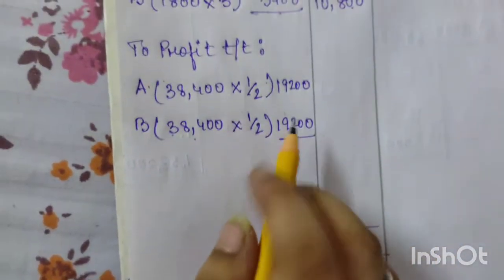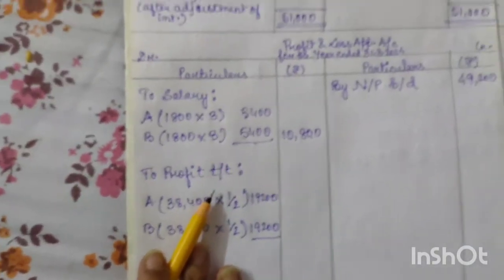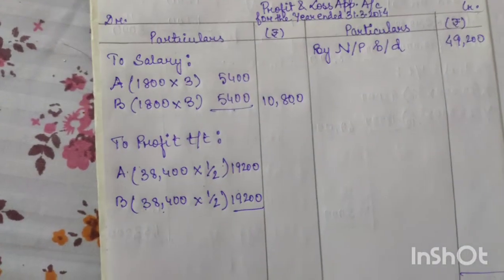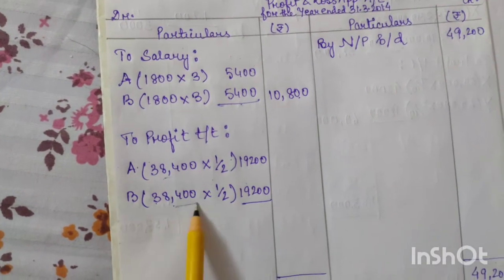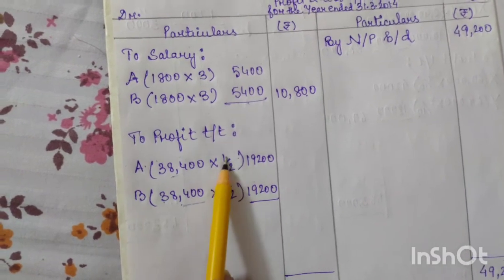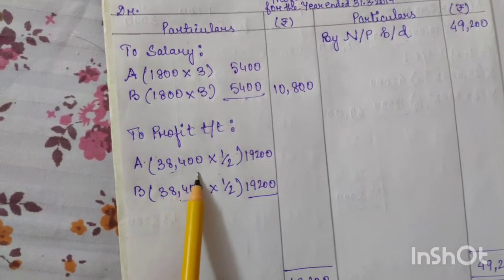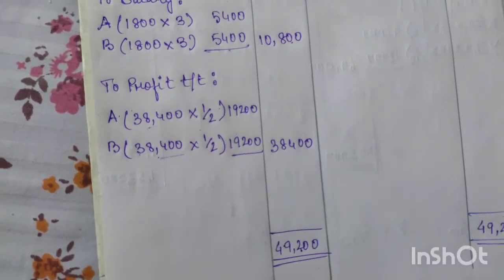Again I am telling, if the partnership deed is silent regarding the share of profit, then we have to assume that the profits should be shared equally. That means in this case there are 2 partners, so both will get half of the profit. So now here 38,400. So this question is done.